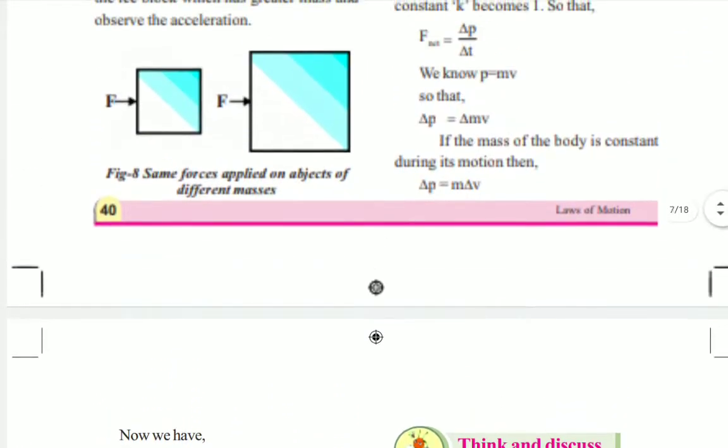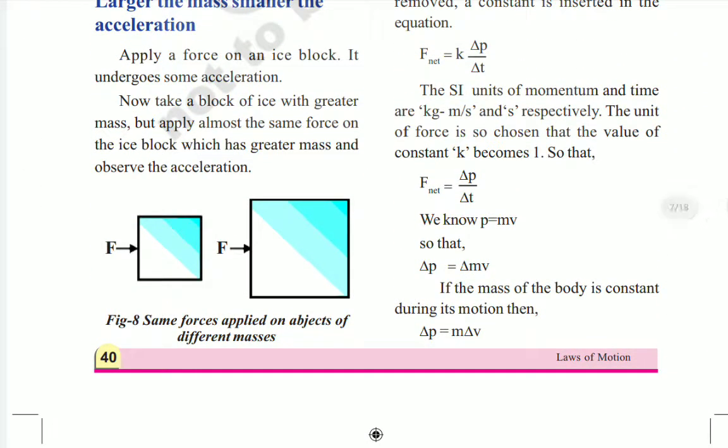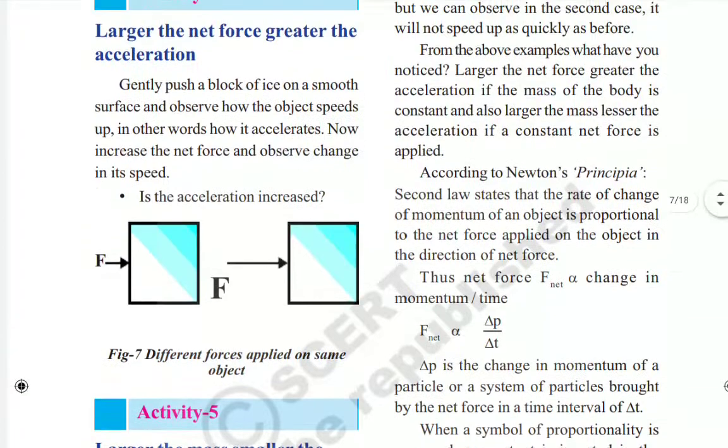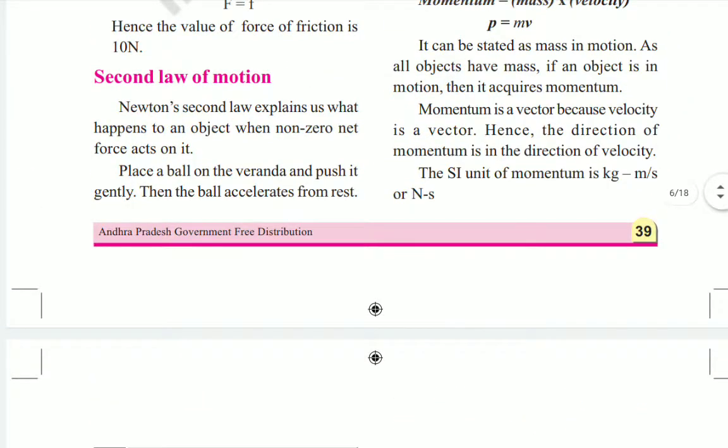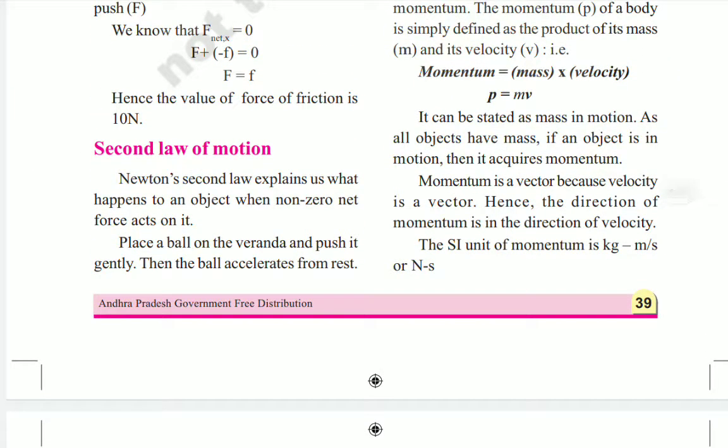Why? Because it is a product of velocity and mass, and we already know velocity is a vector quantity, so momentum is also a vector quantity. The SI unit of momentum is kilogram meter per second, or Newton second.